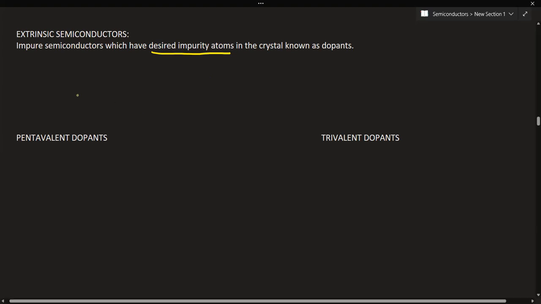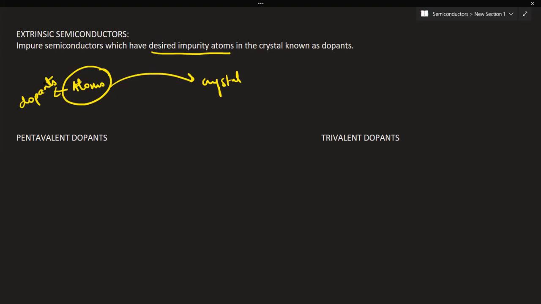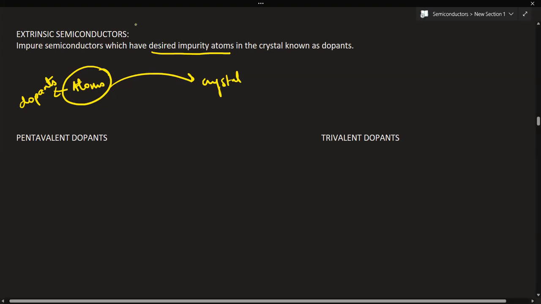So the impurity atoms that are added in the crystal lattice, these atoms are called the dopants. Semiconductors doped with the impurity atoms are called extrinsic, or also called the doped semiconductors.